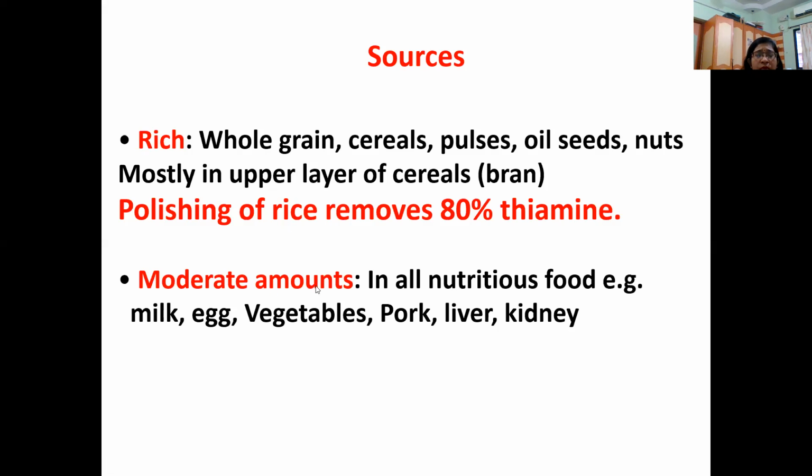A moderate amount of thiamine is present in sources like milk, egg, vegetables, pork, liver, and kidney. So by polishing, we remove almost 80% of the thiamine. That is why parboiled rice, which is boiling the rice with the husk, prevents the removal of thiamine, but that we hardly use. Polished rice has hardly any thiamine.